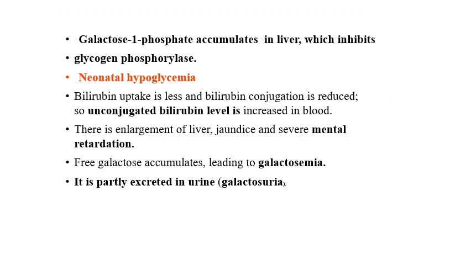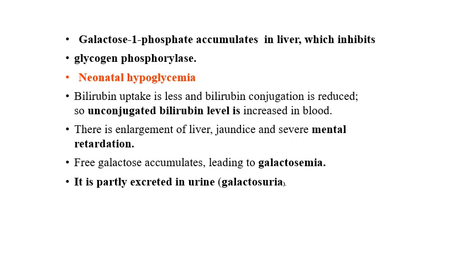Galactose 1-phosphate, which accumulates in blood and in liver, specifically where the metabolism occurs, inhibits glycogen phosphorylase enzyme. Glycogen phosphorylase, we know, is a key enzyme for glycogenolysis. So in children or in neonates, it can lead to neonatal hypoglycemia. That is a predominant symptom for galactosemia.